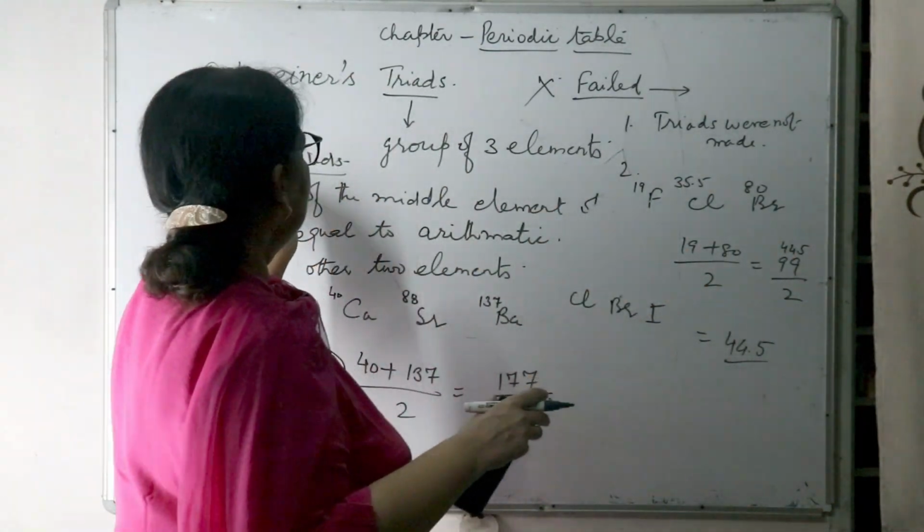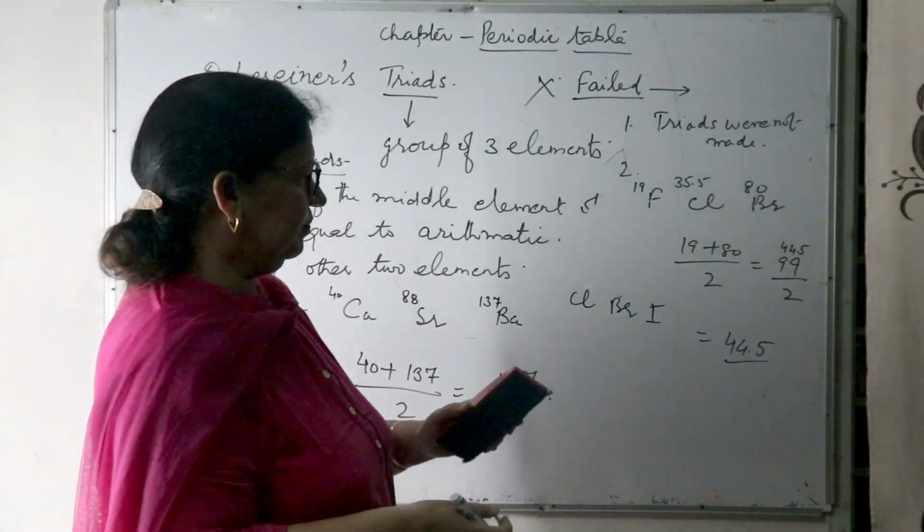That is why Dobereiner's law of triads was rejected.